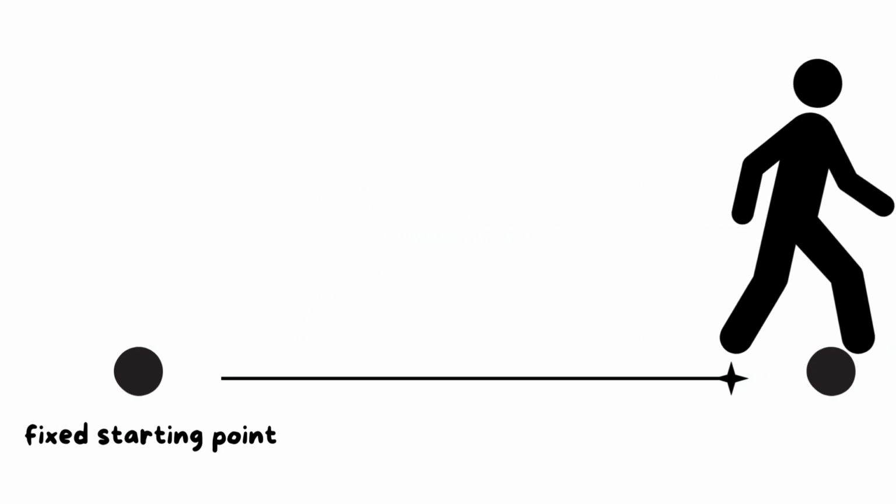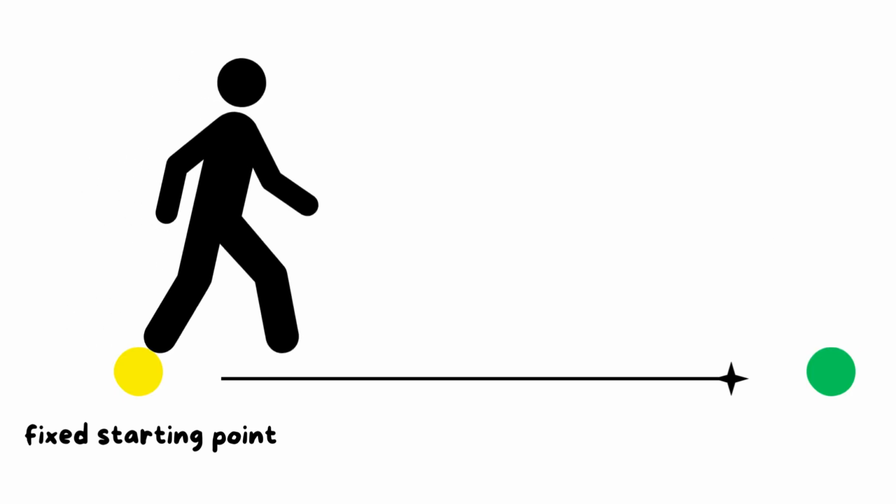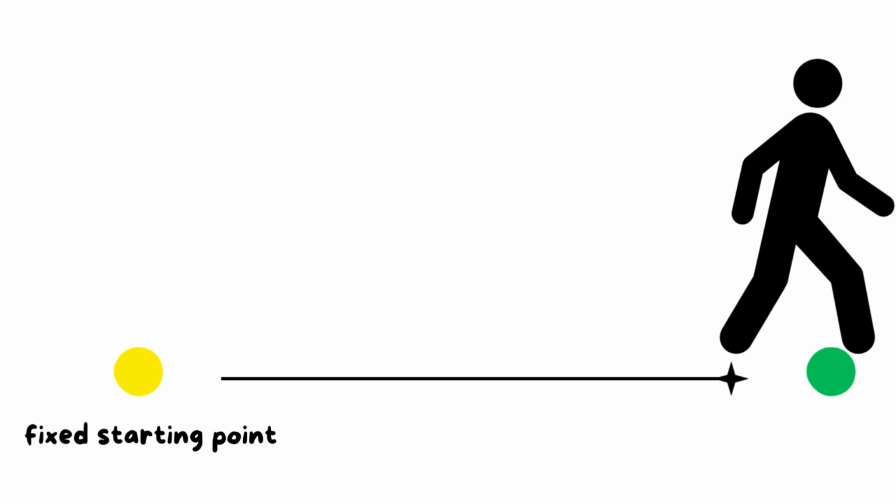What is the meaning of fixed starting point? The first point that the object starts to move from. Like this picture, the ball will start from the yellow point, which is the fixed starting point, and will move to the green point. So this ball makes what? Makes motion. Moves from a fixed starting point to another point.